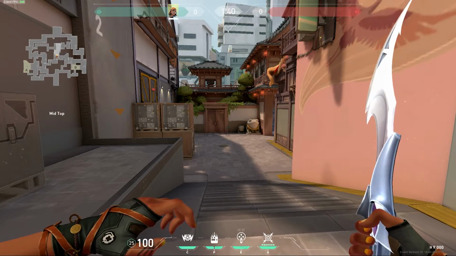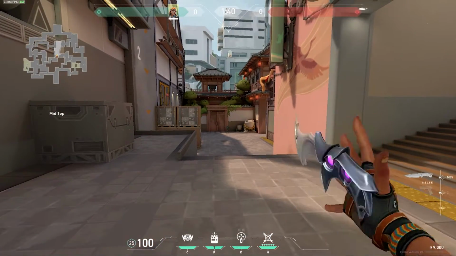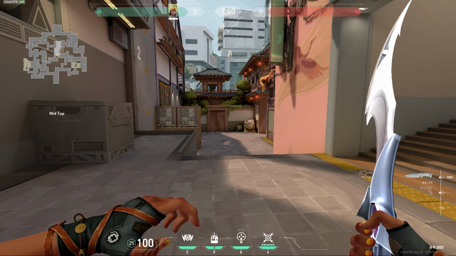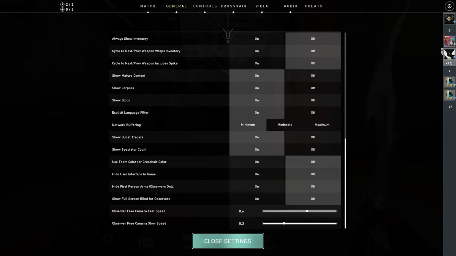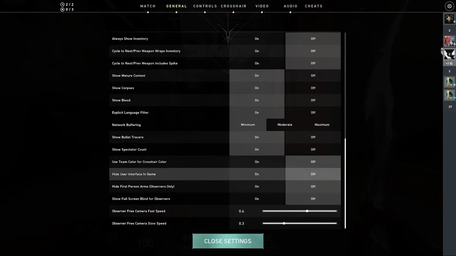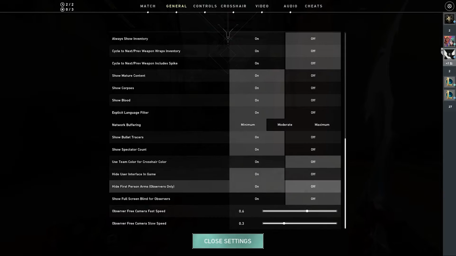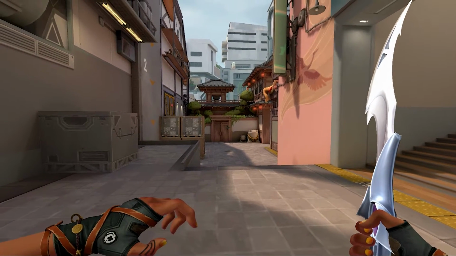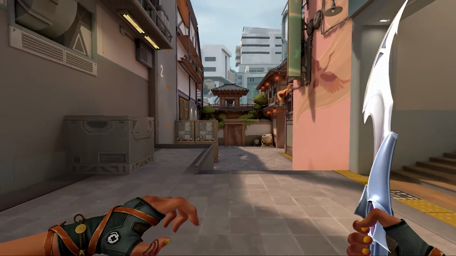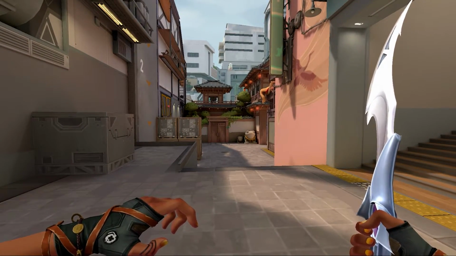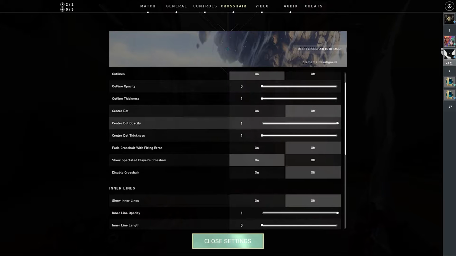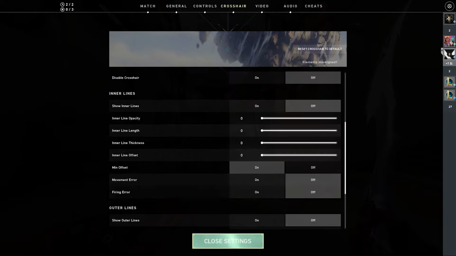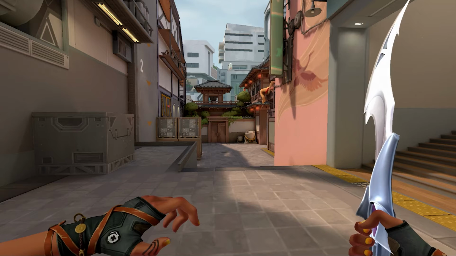Alrighty, so once you've done all of that, the best thing that you could do right now is go into General, and then go to this setting down here. It's at the bottom, and it says Hide User Interface in Game. Turn that on. It should be off by default, but you just want to turn this on, and what that'll do is it'll completely remove all of your HUD except for your crosshair. Now for your crosshair, just go over into your crosshair settings, change your outline opacity to 0, and then change everything that you have to 0, and this should eliminate your crosshair.